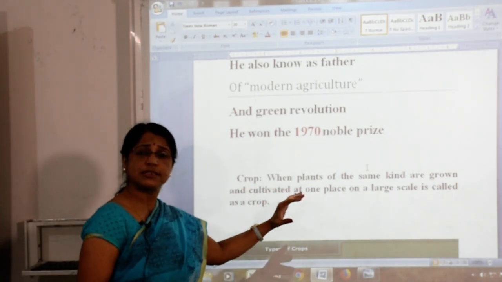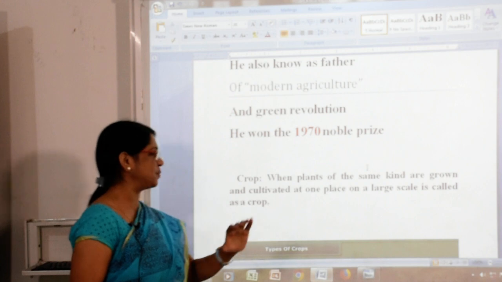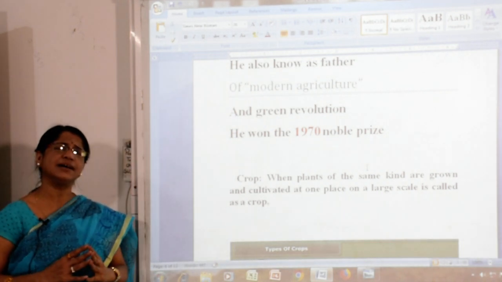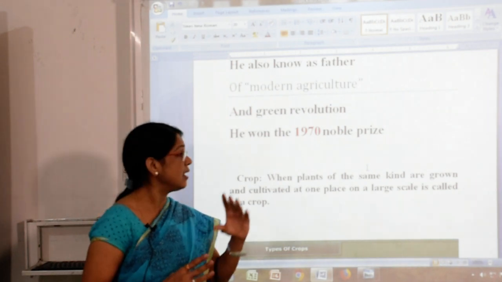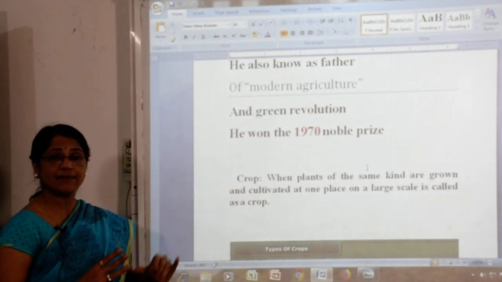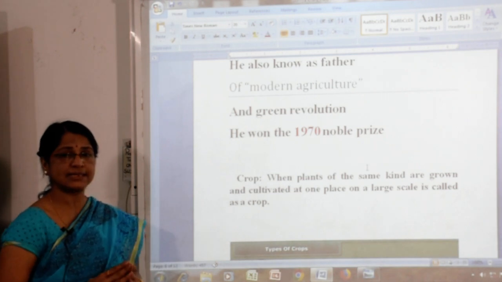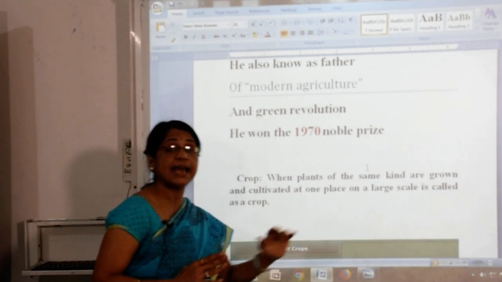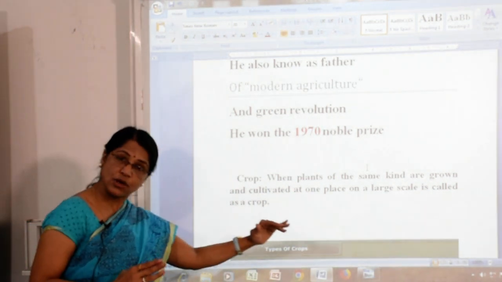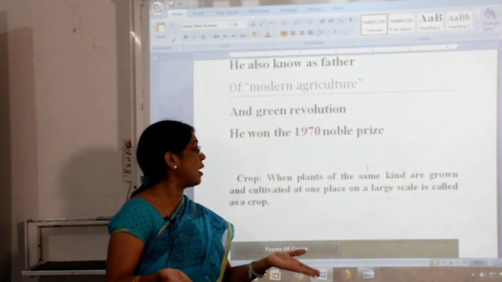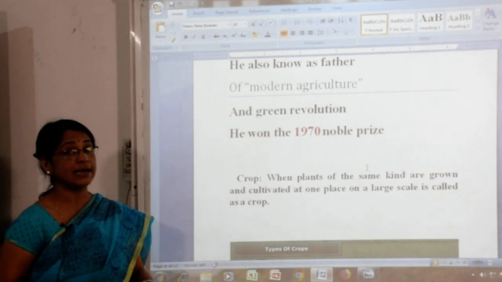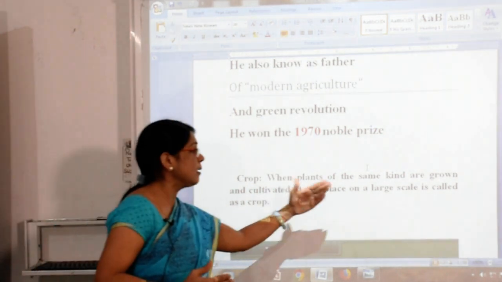Now further we talk about crop production. In that, first we talk about crops. What do you mean by crop? When plants of the same kind are grown and cultivated at one place on a large scale, it is called a crop. Crop means various types of plants. They are grown and cultivated at one place.